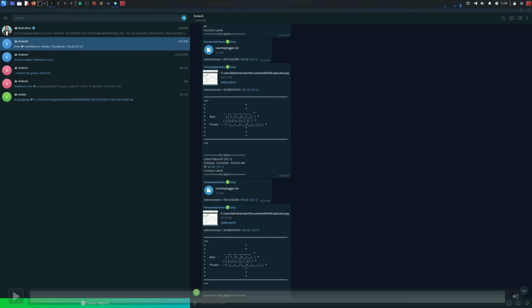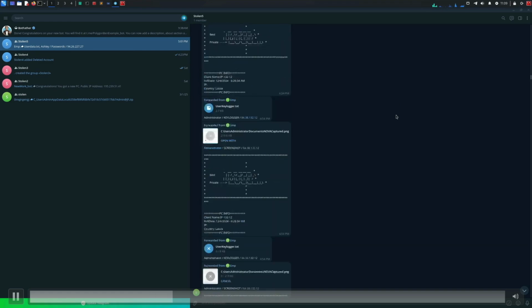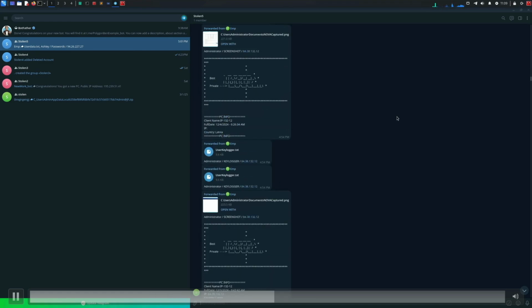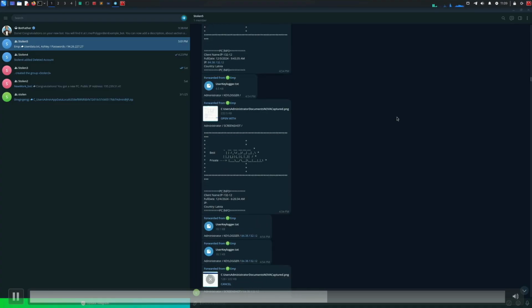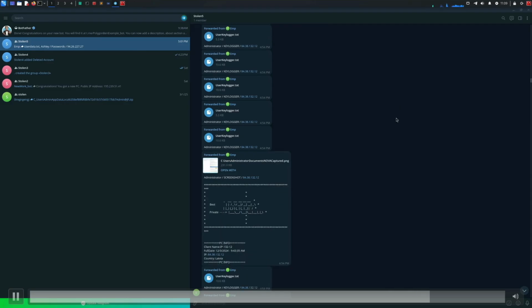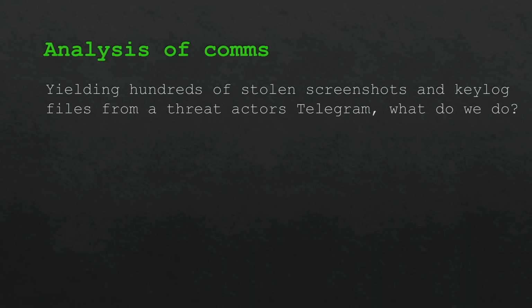And this is what it looks like. Here, if you scroll down through the chat, you can see screenshots. There's metadata surrounding the IP addresses. There's keylog files. And there's thousands and thousands of messages. When I was doing this, I was expecting this to be victim data. We can see there are loads of keylog files, and there's so much to go through. So we've got hundreds of stolen screenshots and keylog files from a threat actor's Telegram.